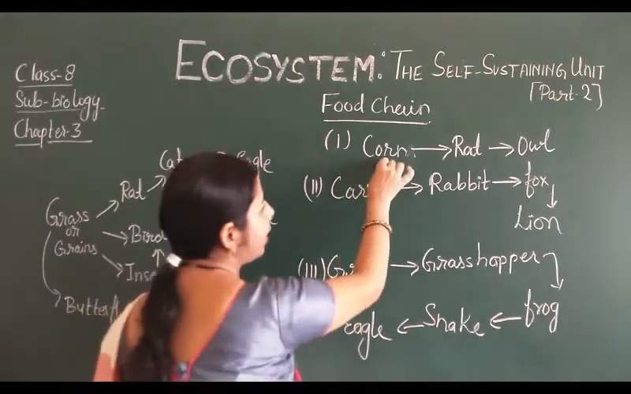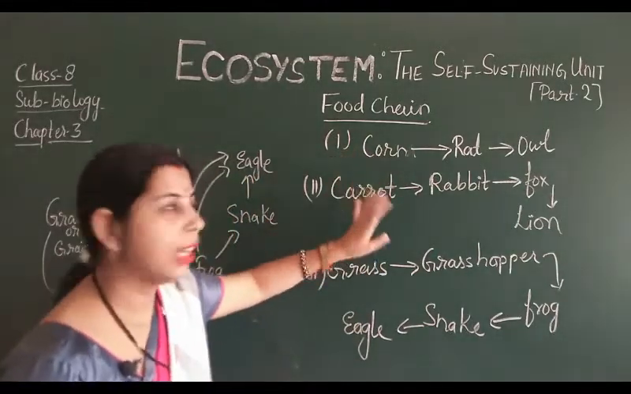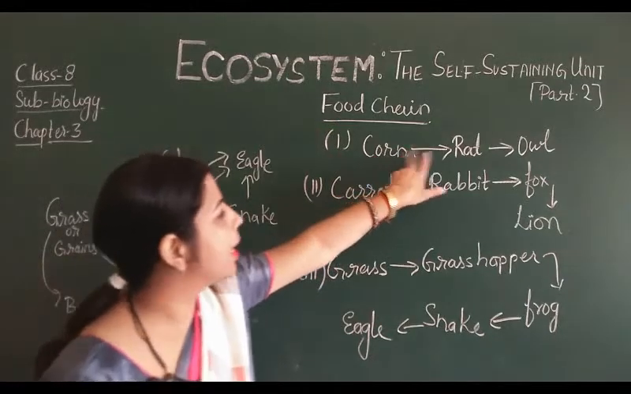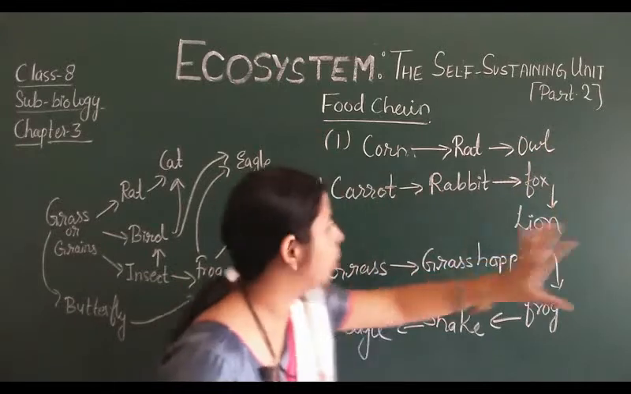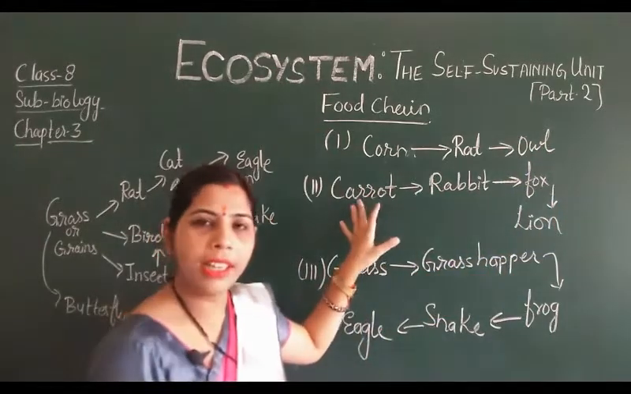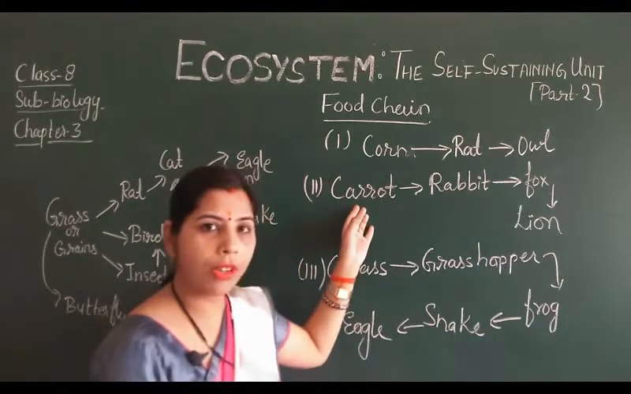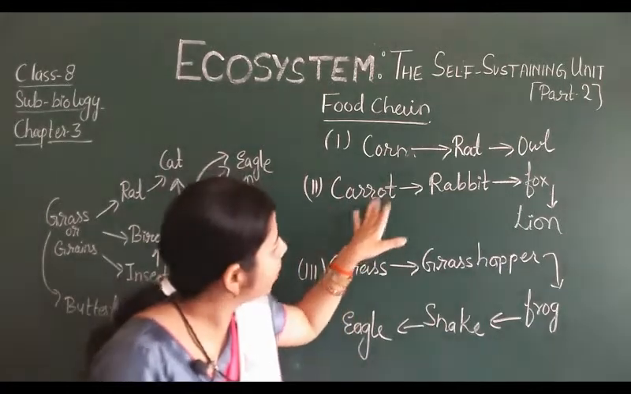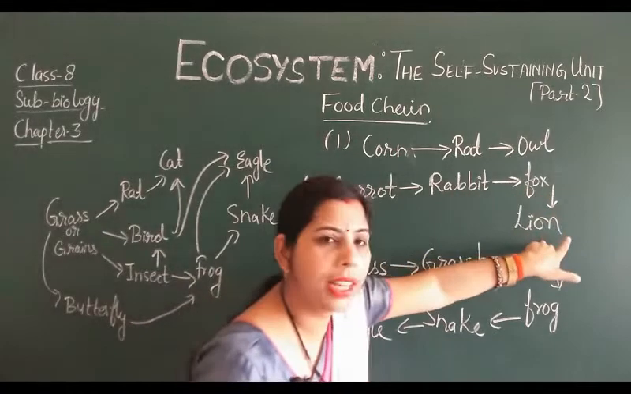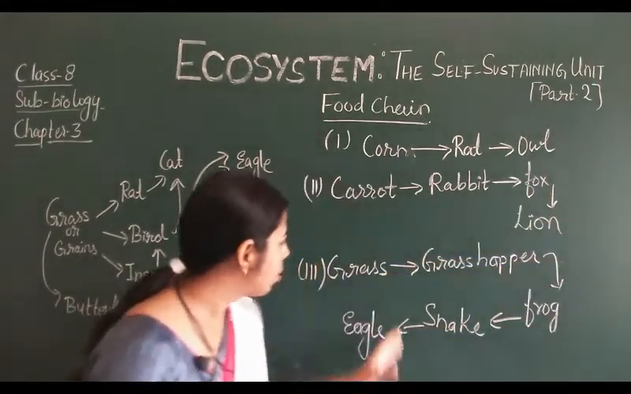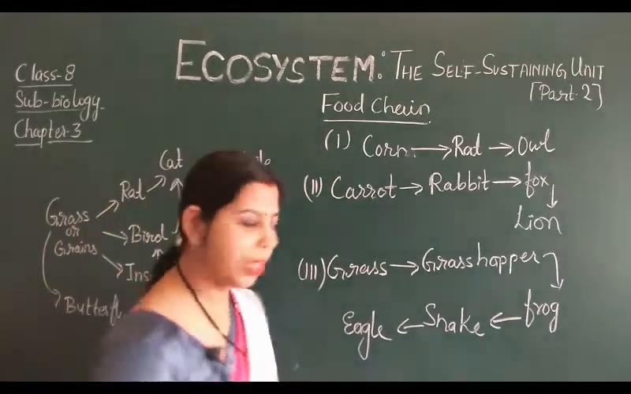Suppose first here corn is there, which makes the food from the sunlight, then from the corn energy is transferred to the rat, and from the rat energy is transferred to the owl. Here first the carrot is a producer, it makes the food by the process of photosynthesis, then from here energy is transferred to the primary consumer, then the secondary consumer, then the tertiary consumer. So these types of food chains are present in the ecosystem.